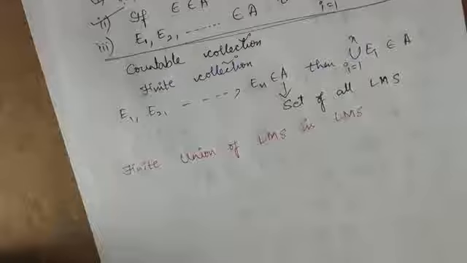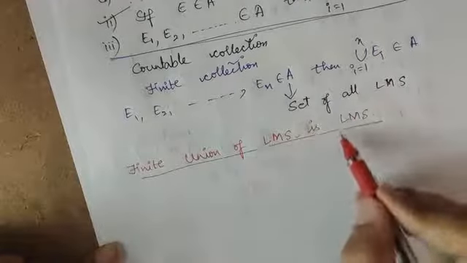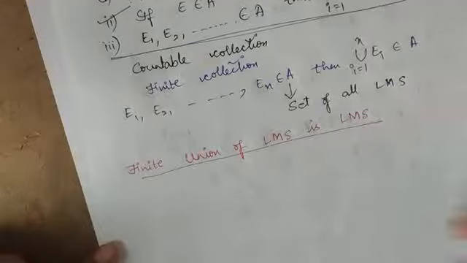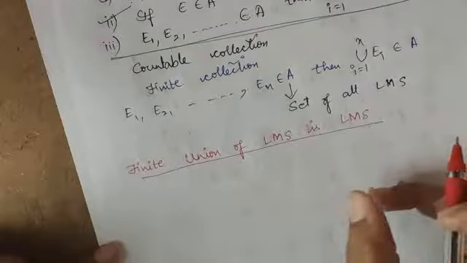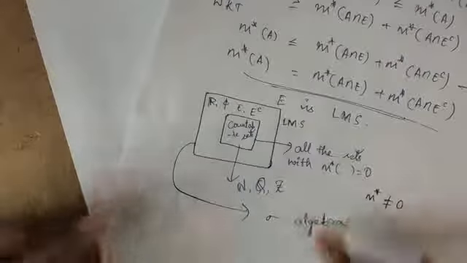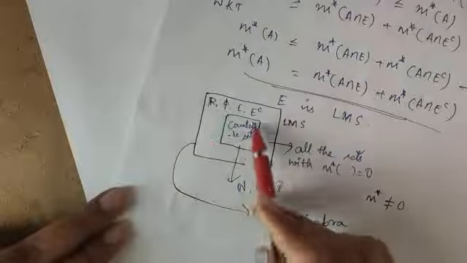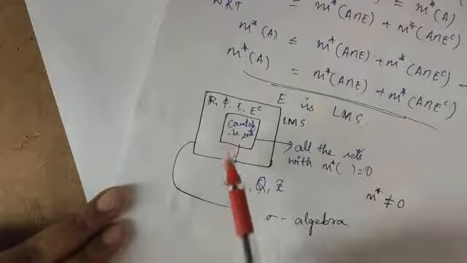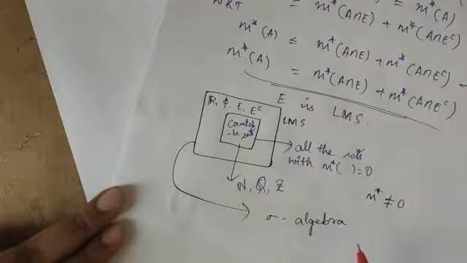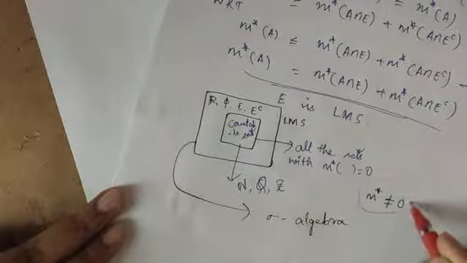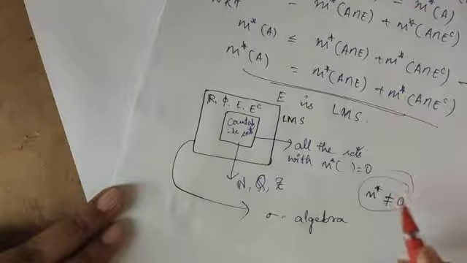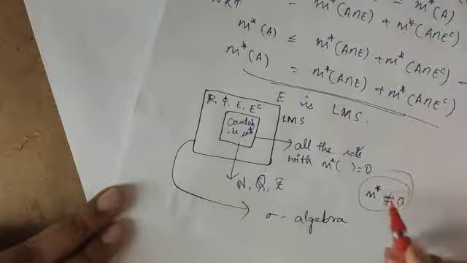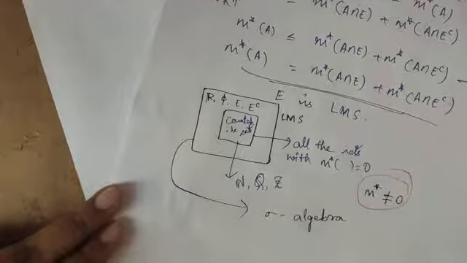Why are we proving this? Because we want to prove our box is a sigma algebra. Why do we have to prove it is a sigma algebra? Because it will help us know about the sets with positive outer measure, whether those sets are Lebesgue measurable or not.